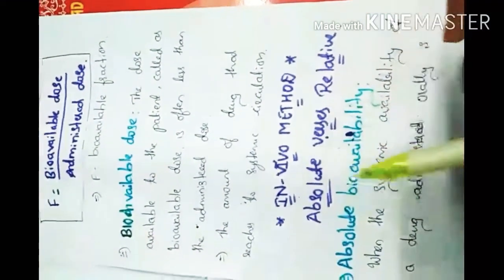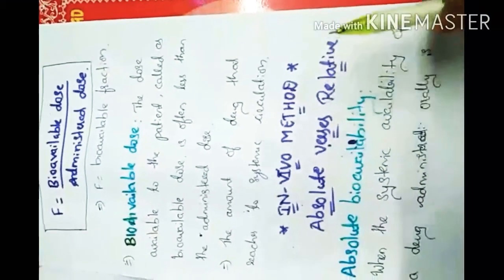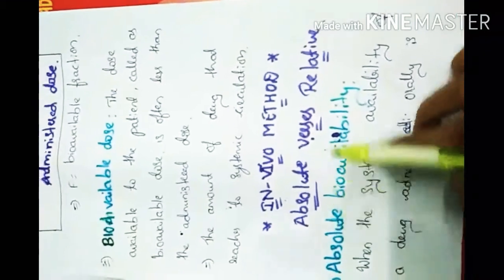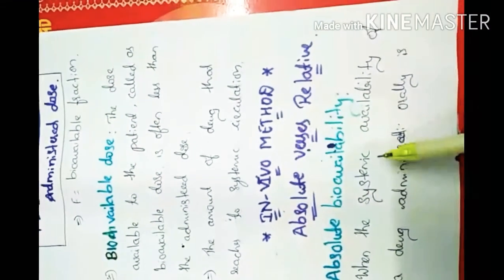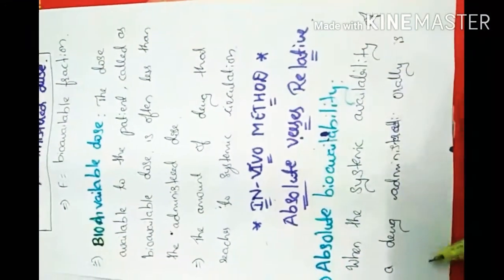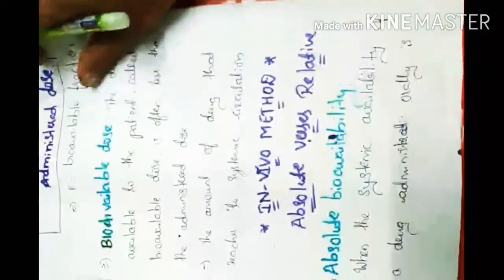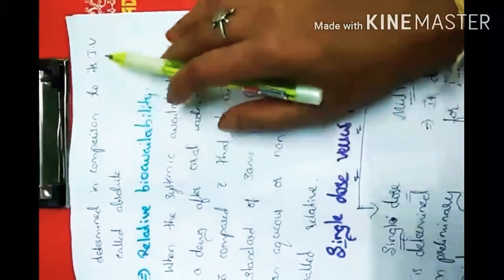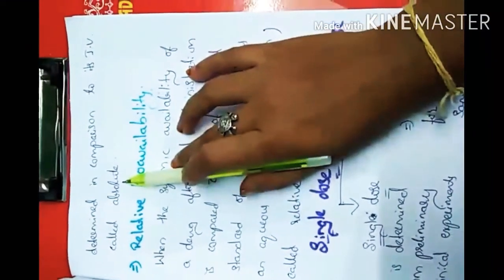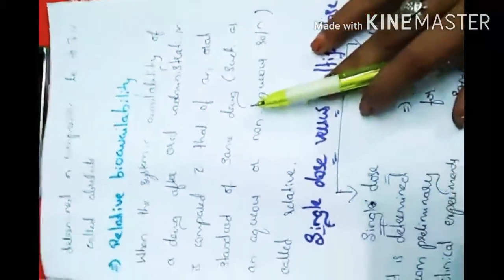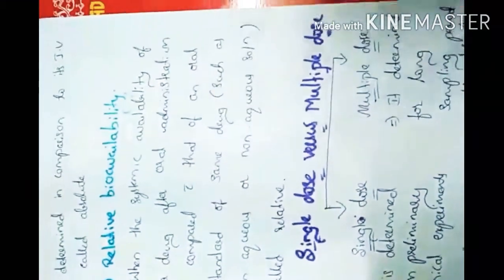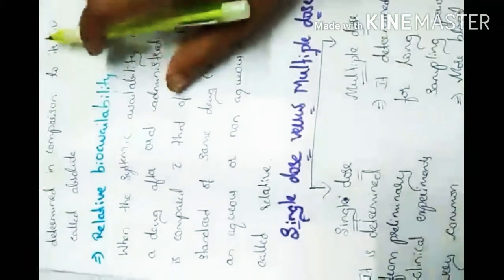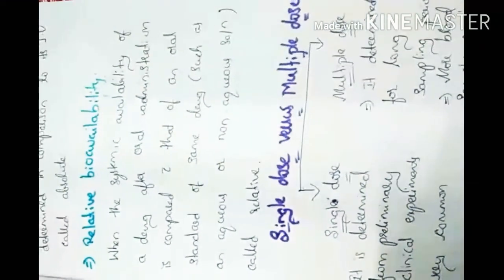Absolute bioavailability versus relative bioavailability. Absolute bioavailability means when the systemic availability of a drug administered orally is determined in comparison to its IV administration, it is called absolute. So here absolute means we administer the drug orally and compare it to the IV administration of the drug.